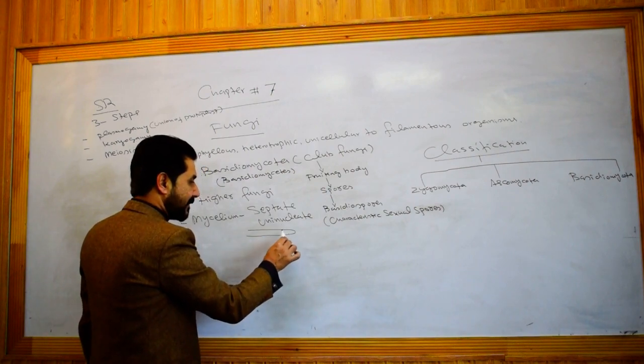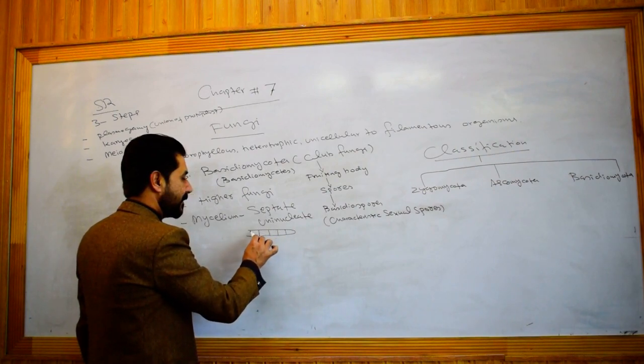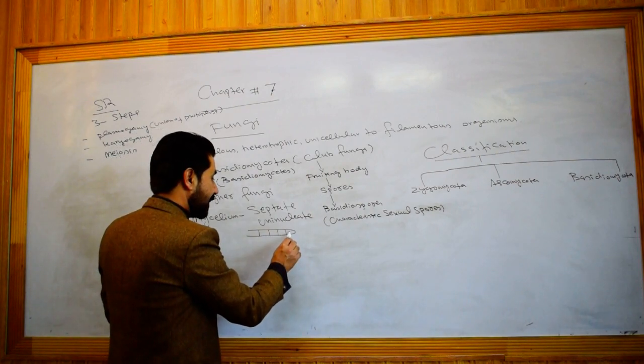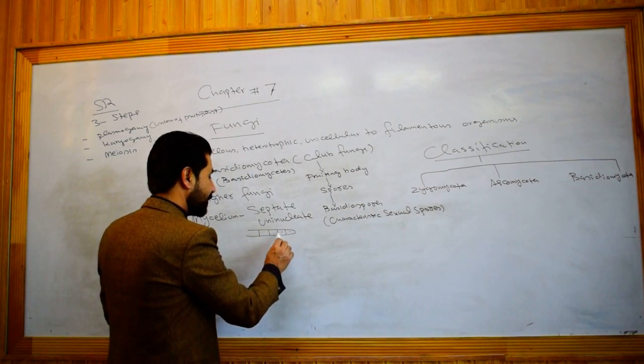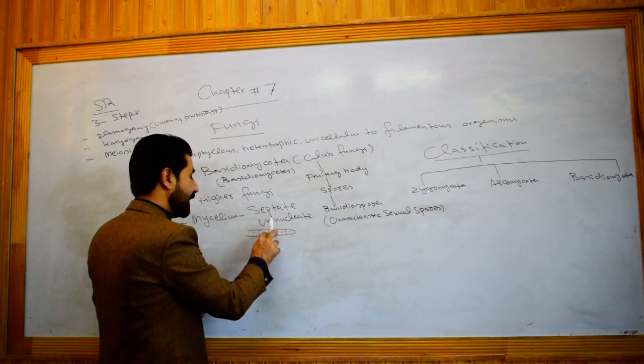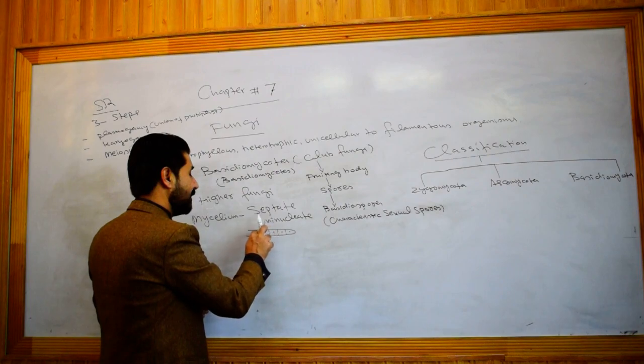The tip of the mycelium is the hypha, and this hypha consists of different chambers or partitions, and each chamber contains a nucleus, and there will be a pore in between the partitions, so it behaves like cells.